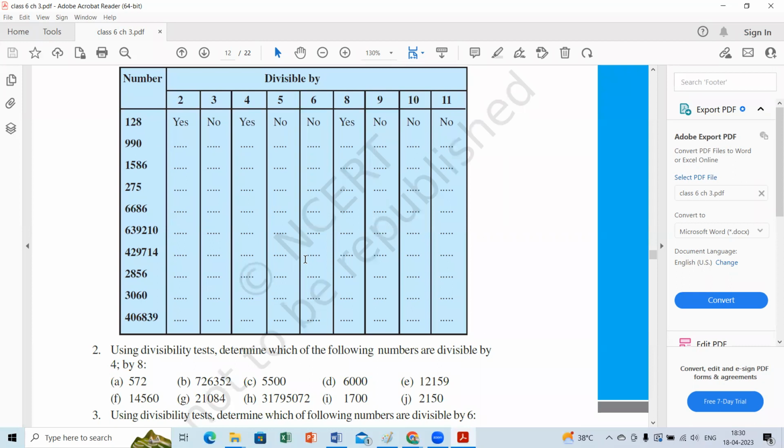And then 11, we have to add alternate numbers. So 1 plus 8 is 9. 5 plus 6 is 11. 11 minus 9 is 2, which is not 0 or divisible by 11. So it is absolutely not divisible by 11 also. I will help you once again with rule 11. For this number also I will help you, children, because you are new to it. If I say it orally, you cannot follow, so I'll go through 1586 once again.